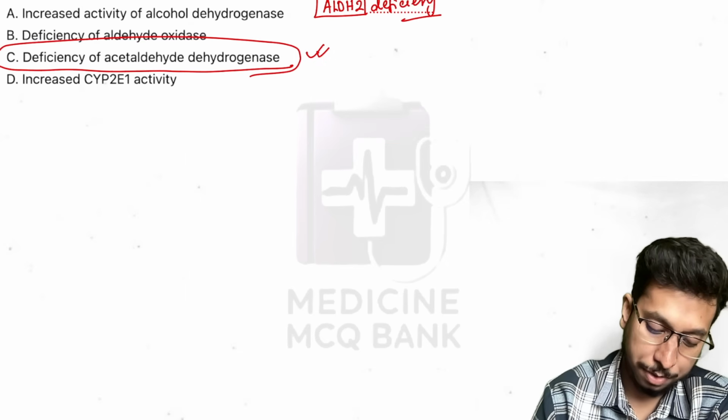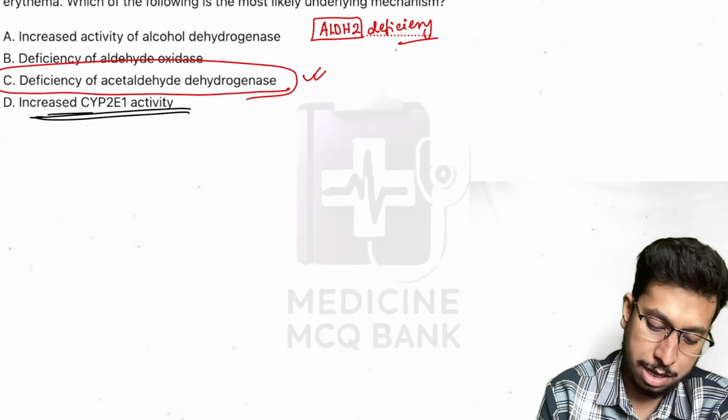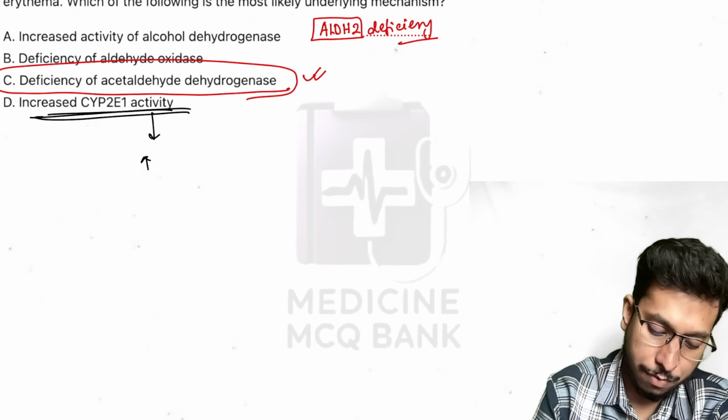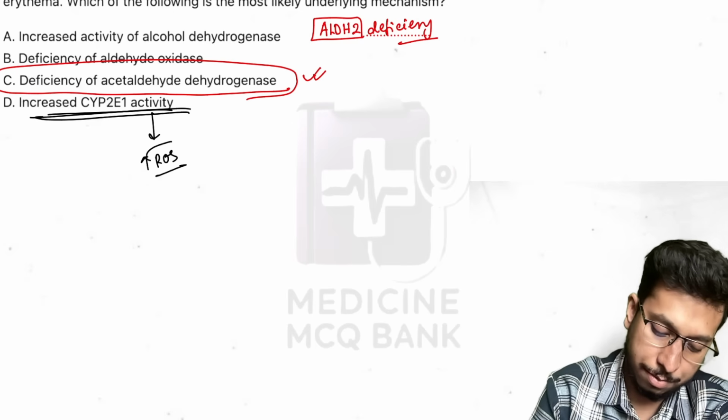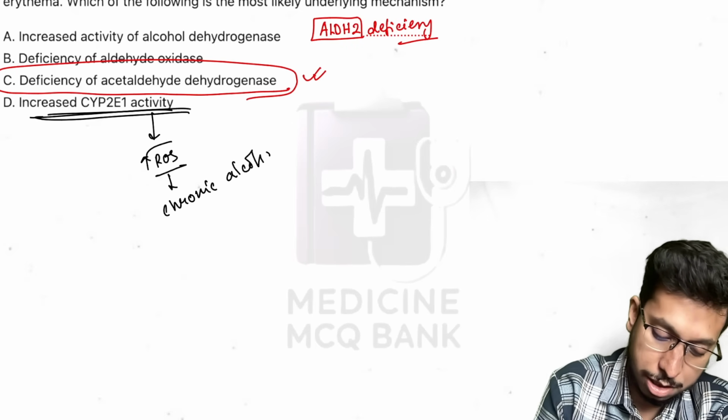What happens with increased CYP2E1 activity? Due to this activity, there is increased generation of reactive oxygen species, as seen in chronic alcoholics.